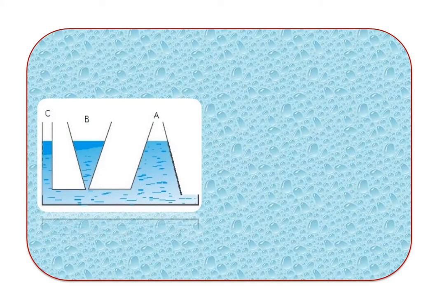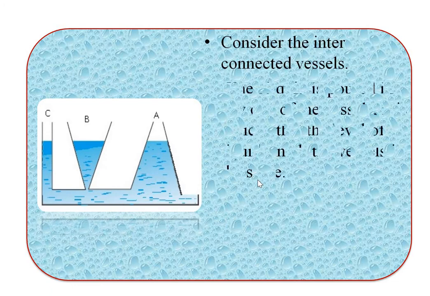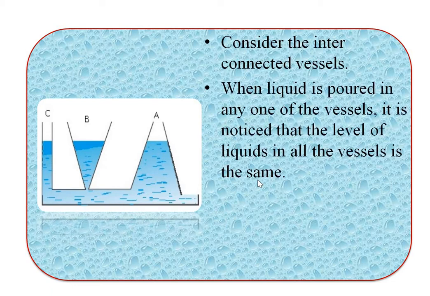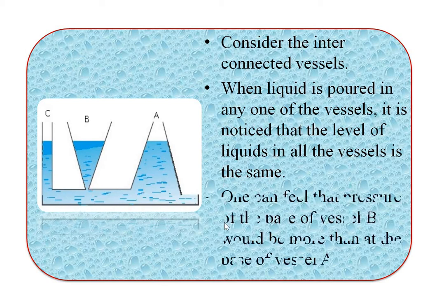In this image, 3 vessels are interconnected. So consider the interconnected vessels. When liquid is poured in any one of the vessels, it is noticed that the level of the liquid in all the vessels is the same. So one can feel that the pressure at base B would be more than at the base of vessel A. So this one is wrong.